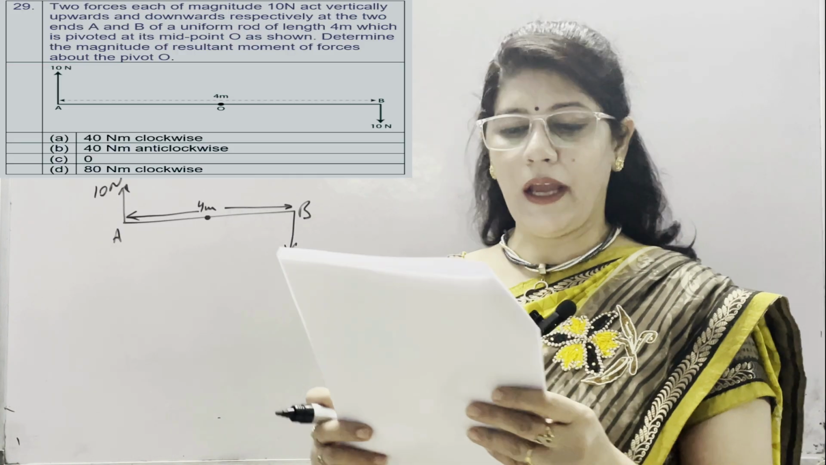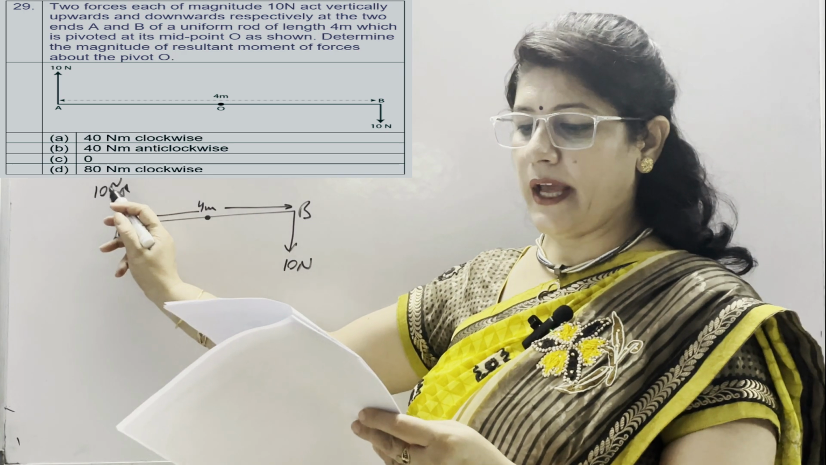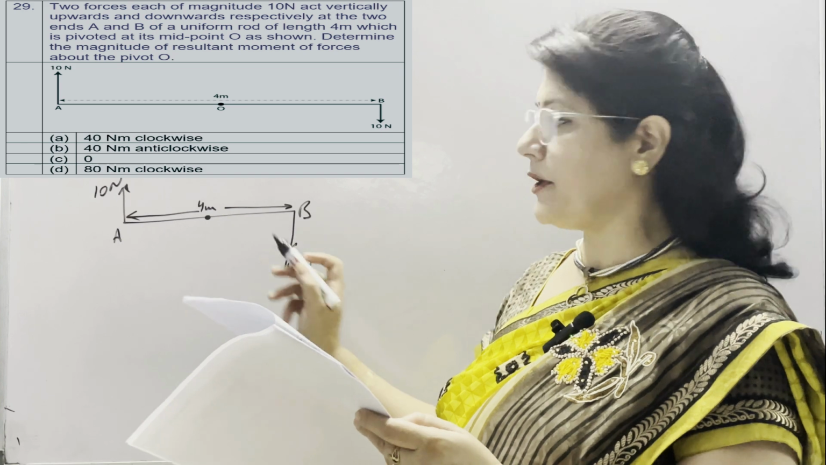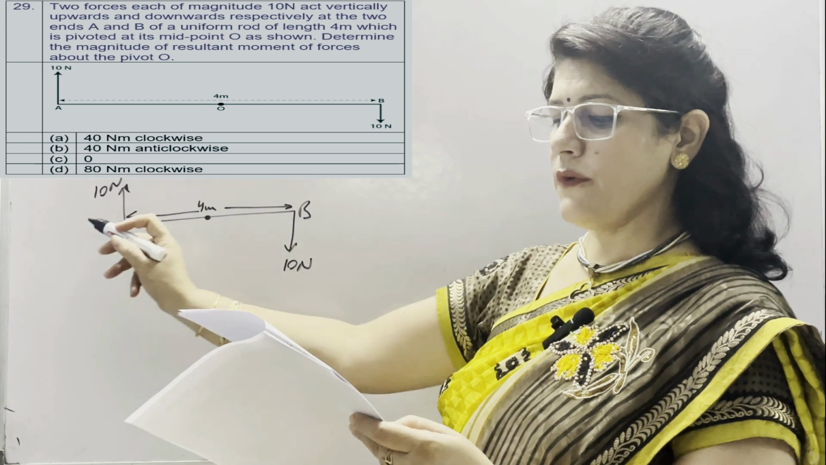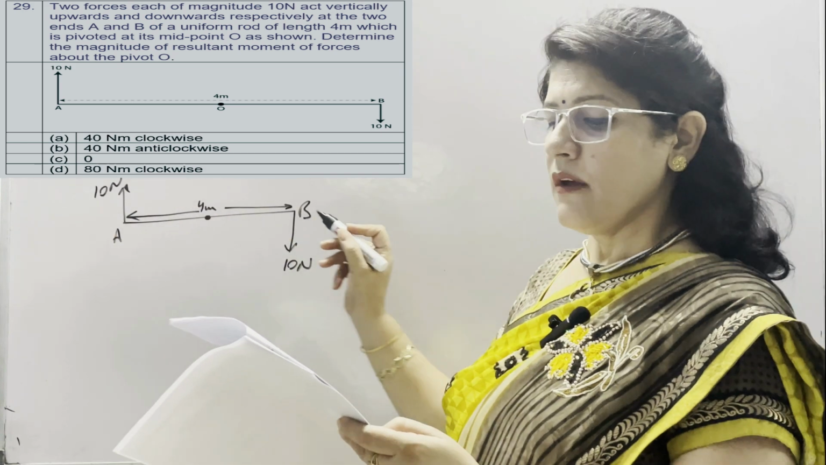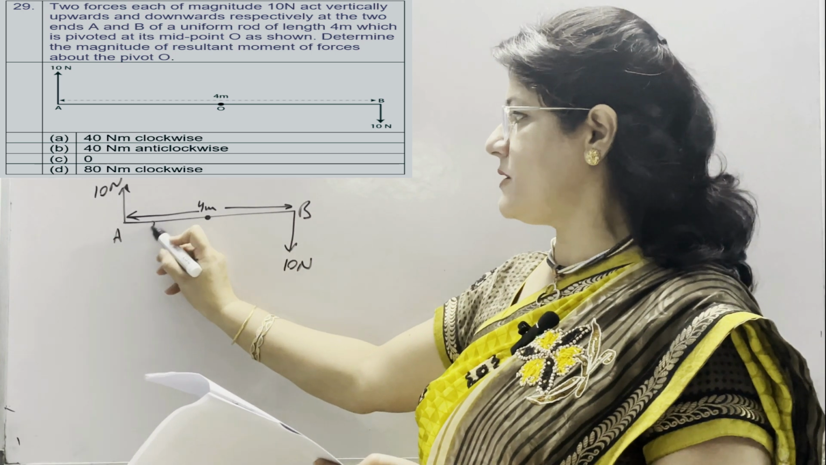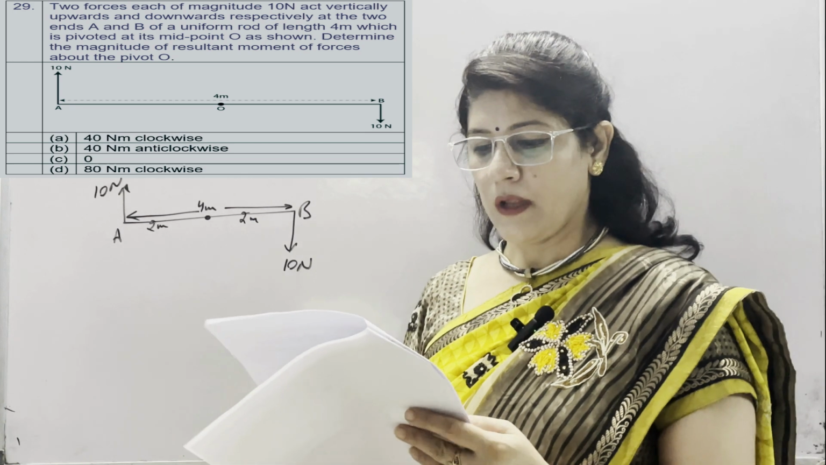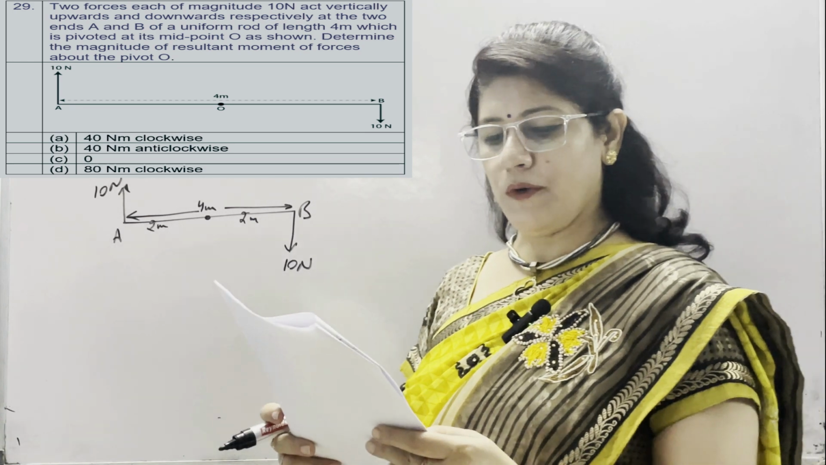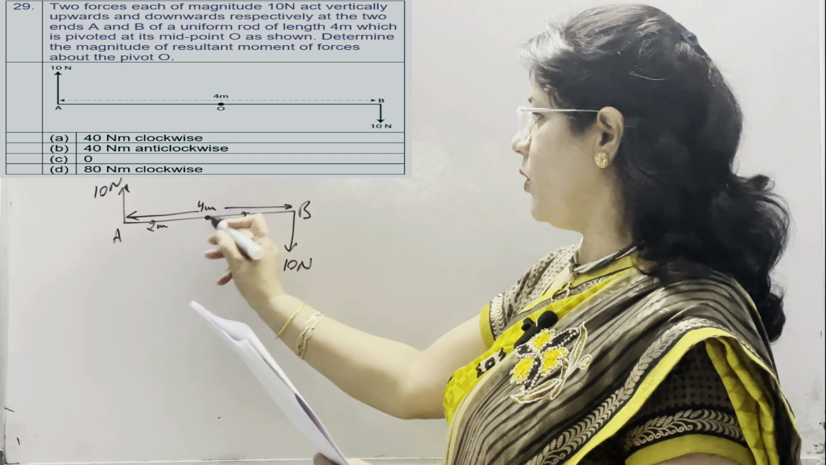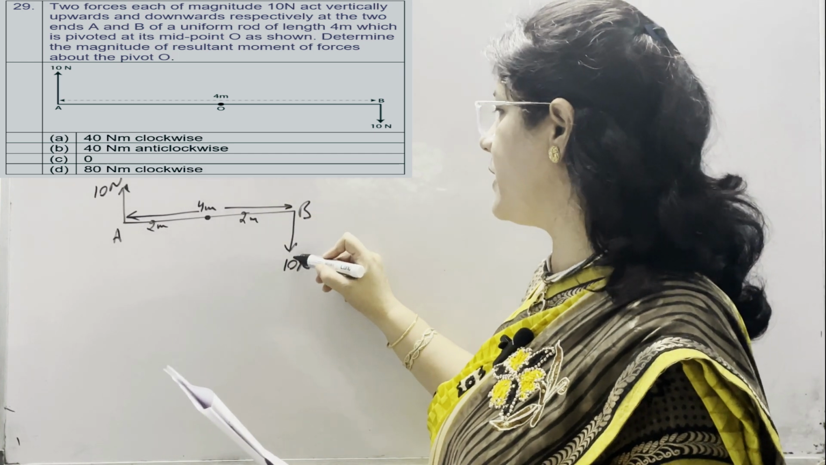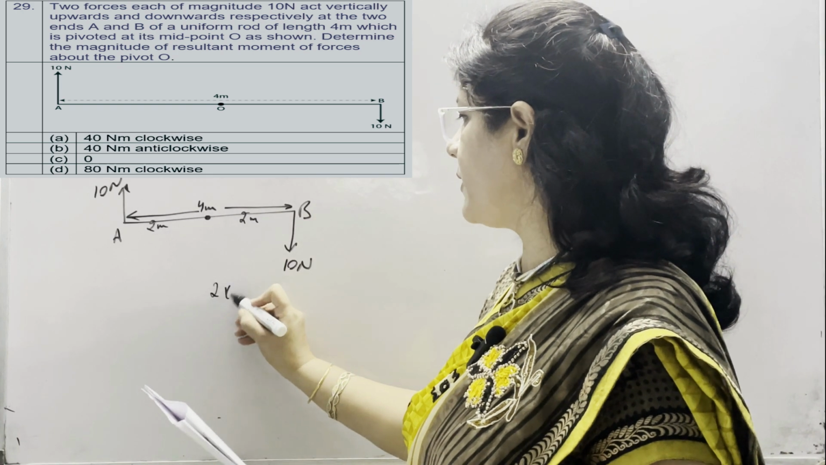In question number 29, two forces each of magnitude 10 Newton acting vertically upward and downward respectively at the two ends A and B of a uniform rod of length 4 meter, which is pivoted at its midpoint. It means this side is 2 meter distance and this distance is also 2 meter. Determine the magnitude of resultant moment of forces about the pivot O. So on the right hand side, the moment of force which is acting vertically downward is 2 into 10.